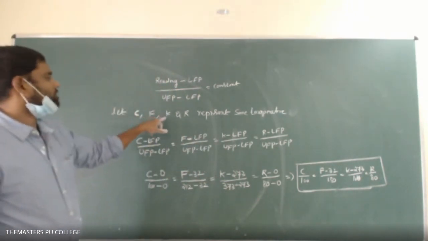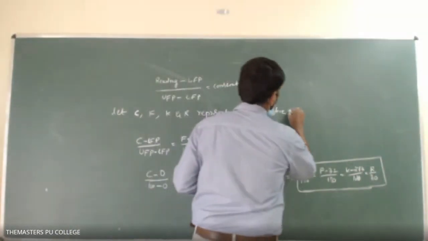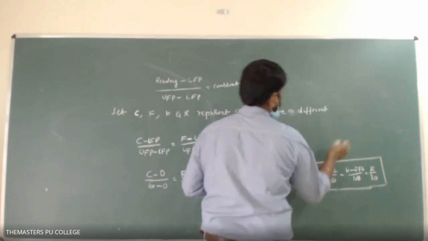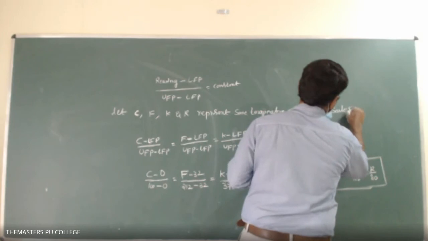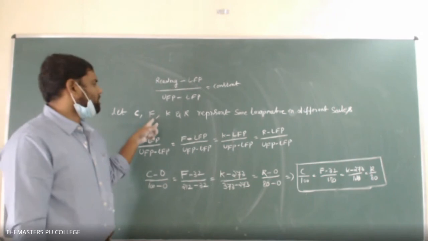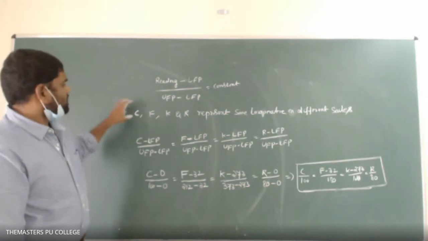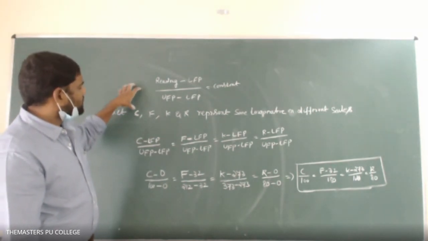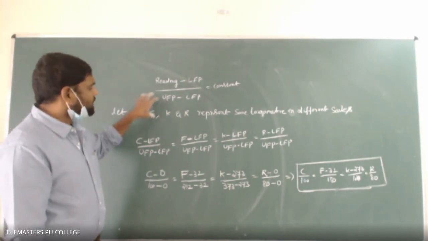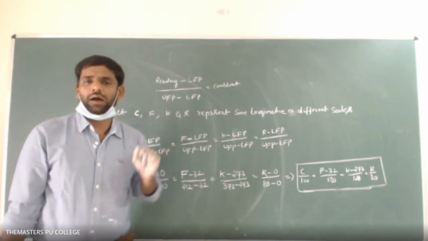Let C, F, K and R represent the same temperature on different scales. C stands for Celsius scale, F stands for Fahrenheit scale, K stands for Kelvin scale, and R stands for Reaumur scale. So here C is the particular value in centigrade scale. The same temperature is equivalent to F in Fahrenheit scale, K in Kelvin scale, and R in Reaumur scale.